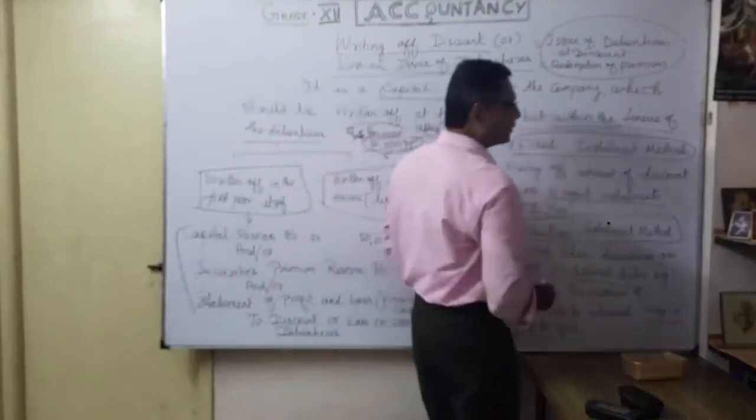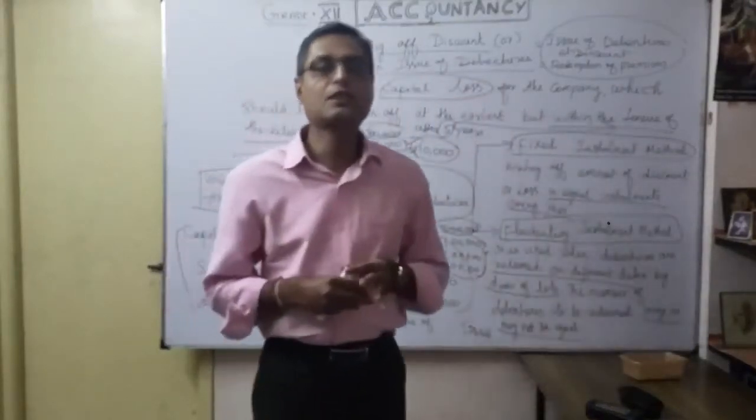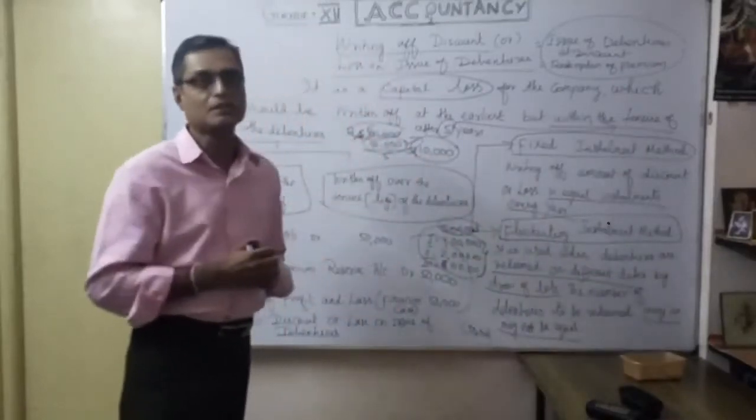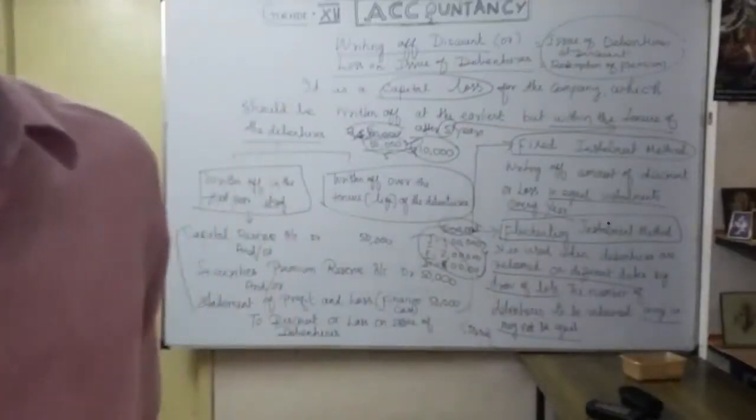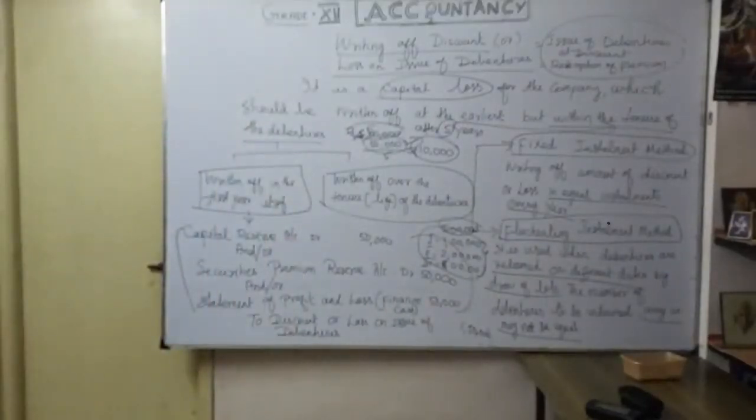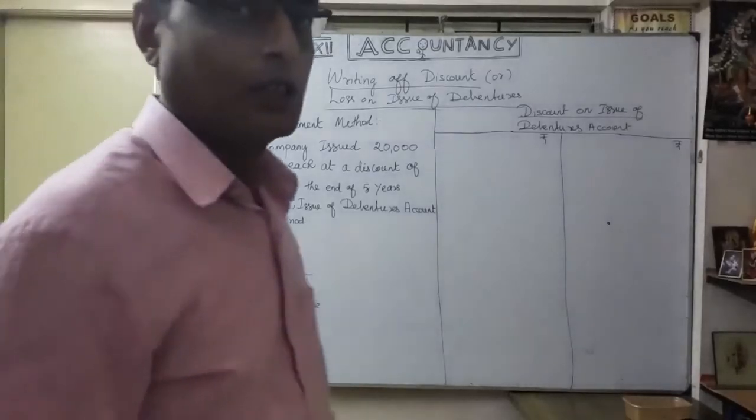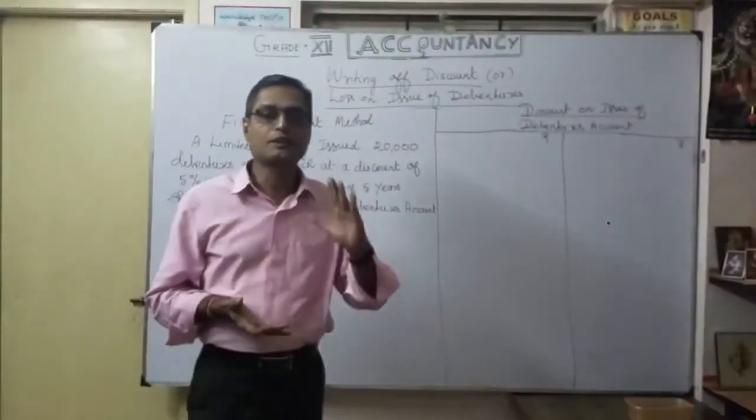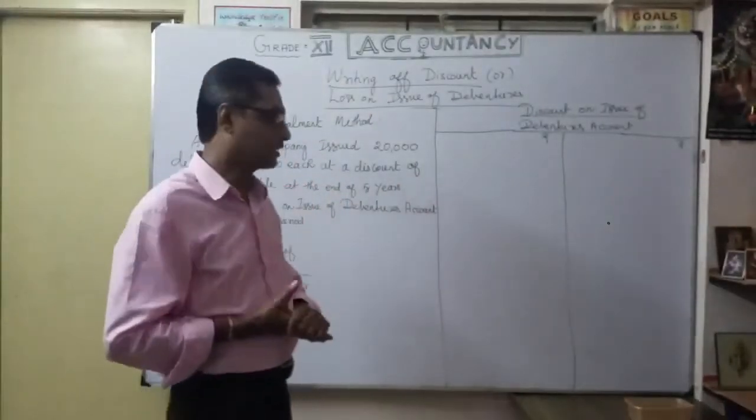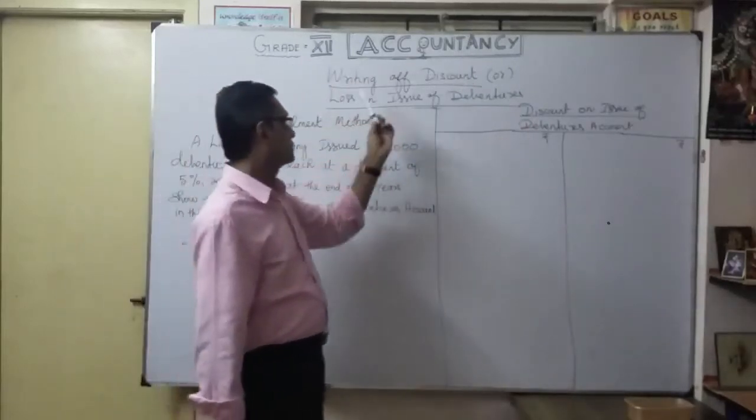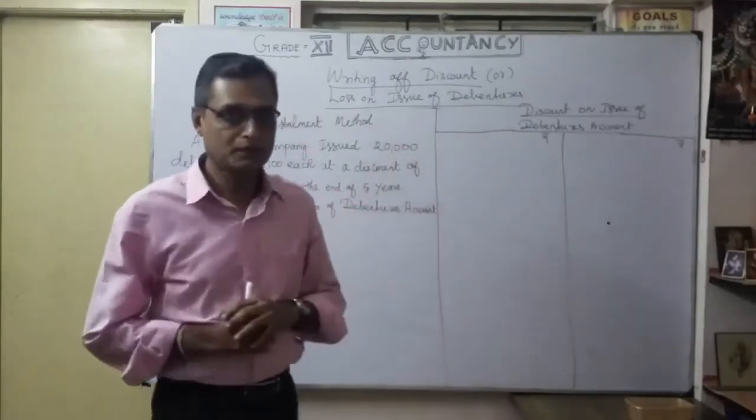We are going to discuss the fixed installment method and the fluctuating installment method with an example. Definitely you will be able to understand. Okay, now let's see each method. So now we are going to discuss the very first method. What is the fixed installment method? How are we going to write off discount or loss on issue of debenture? Okay, now let's see one example.